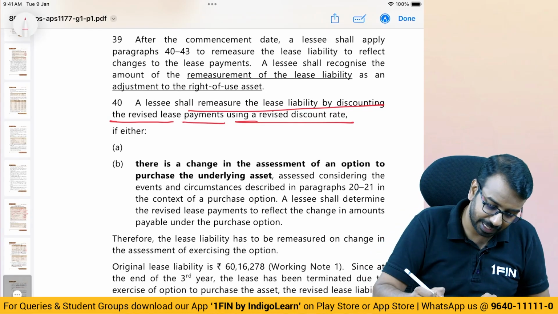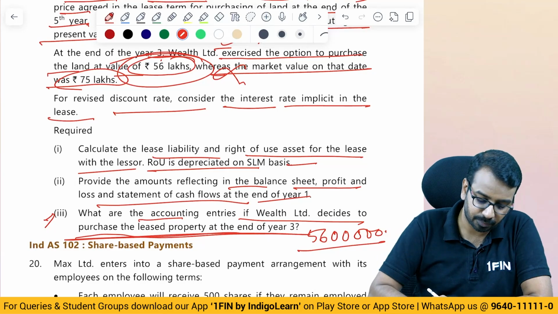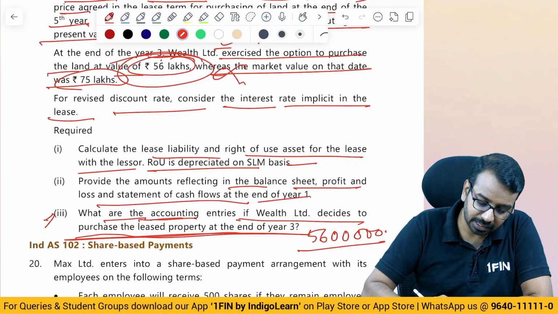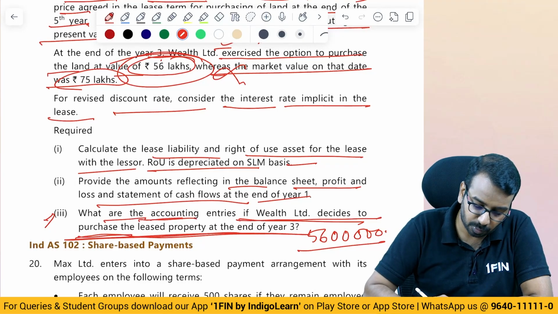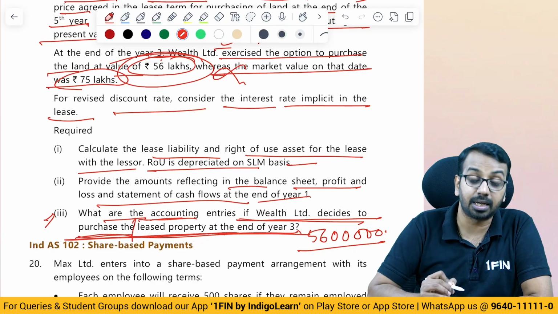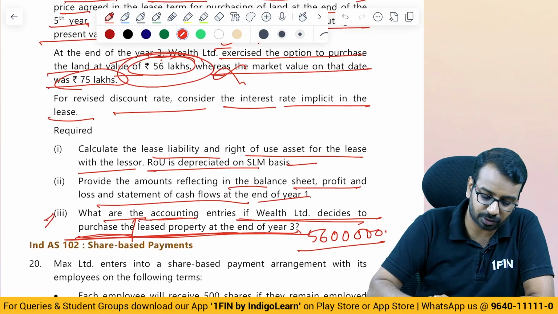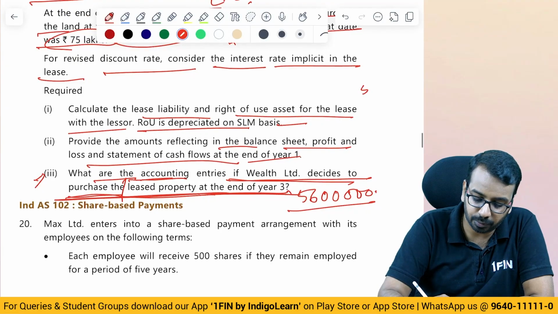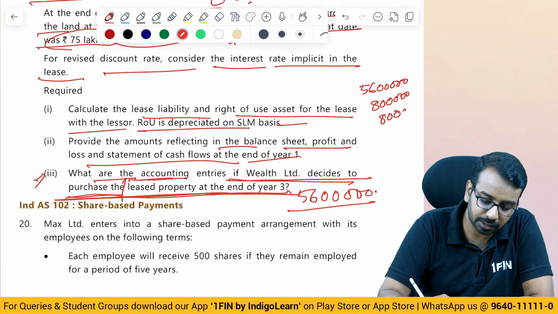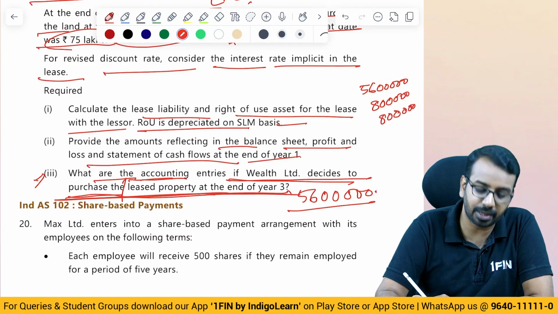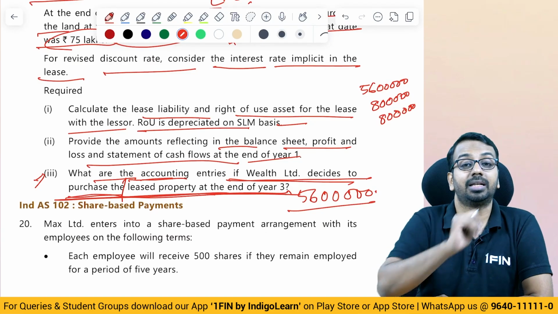Okay. Second thing is, they have said what are the accounting entries if Wealth Limited decides to purchase the lease property at the end of year 3. So they have purchased. They have not mentioned what happens to the future lease payment. So technically what should happen is, you should compute revised thing by saying that okay, 56 lakhs is what you are paying today, 8 lakhs still we have to pay for the remaining 2 years. Discount it and arrive at the lease liability.